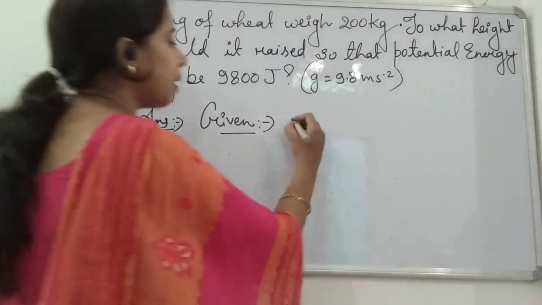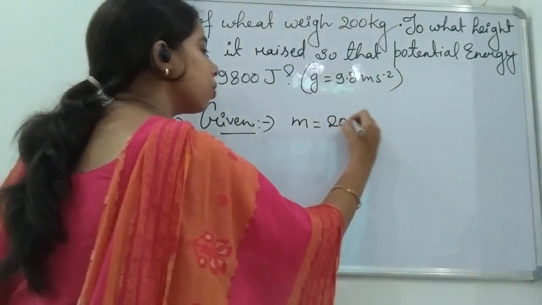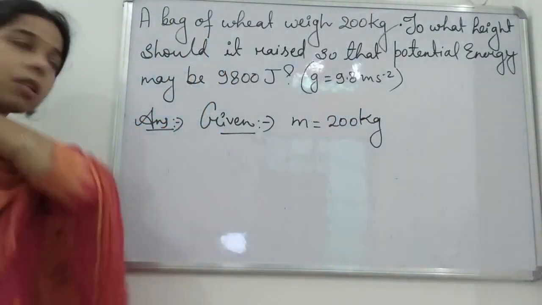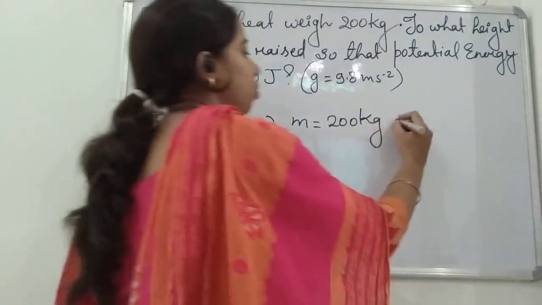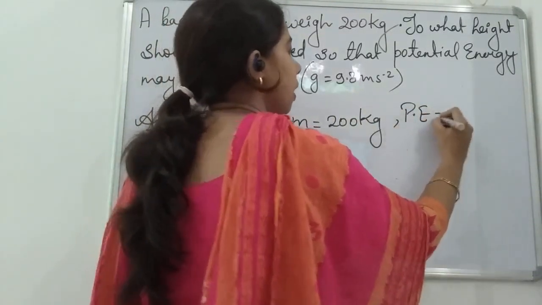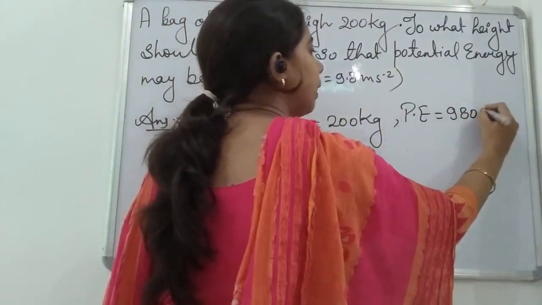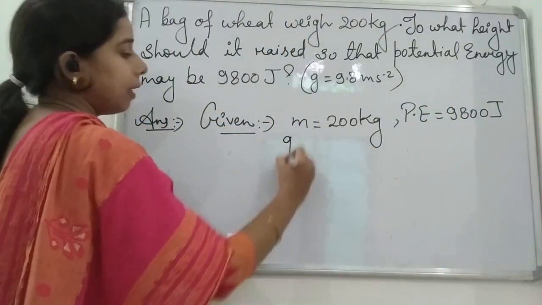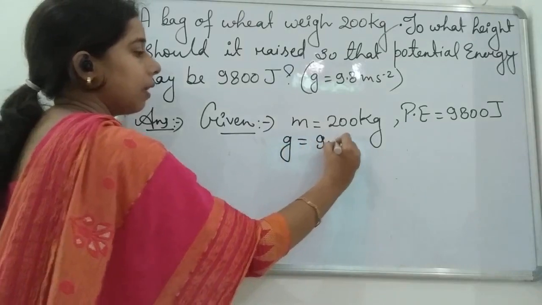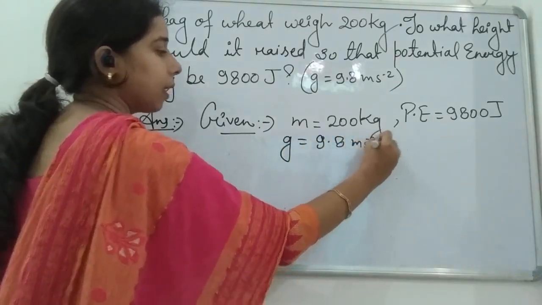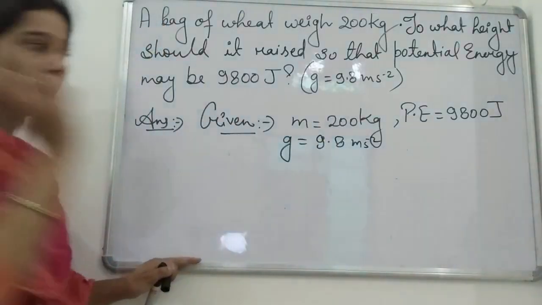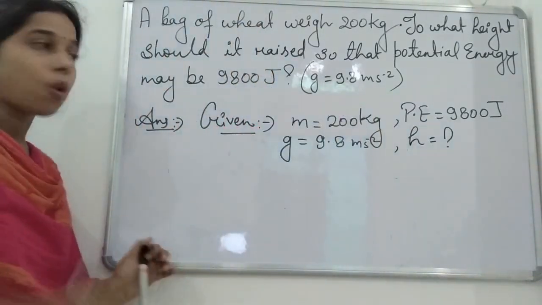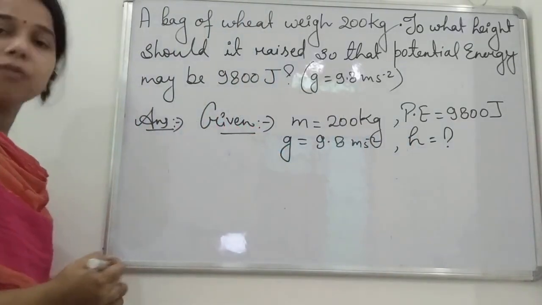So given is the mass. Mass is 200 kg. Okay. So mass is 200 kg. Now if we talk about the potential energy, that will be equal to 9800 joule. Okay. Then acceleration due to gravity is given, that is 9.8 meter per second square. And what we have to find? We have to find the height. So all the three things are given here and we have to find the height.